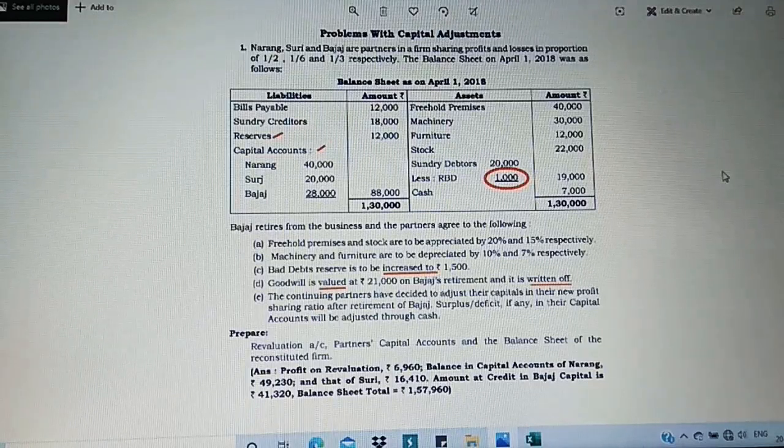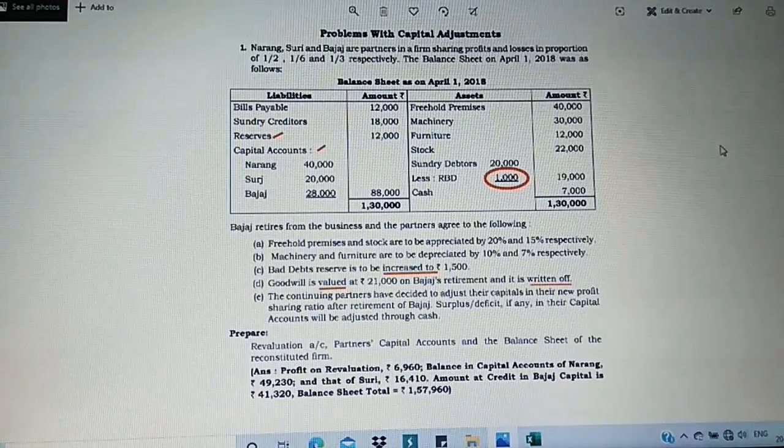This is related to capital adjustment. Apart from that, all the rest of the parts are similar to the previous video, even the goodwill. So let us go for the calculations. Only the changes I am going to explain, and the rest will be just guided and you are going to observe it. So be very clear when you are observing it.